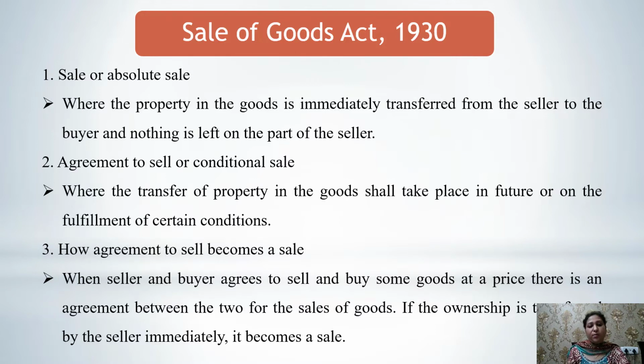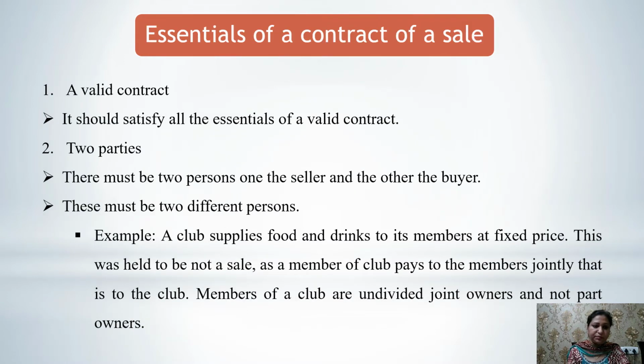When seller and buyer agree to sell and buy some goods at a price, there is an agreement between the two for the sale of goods. But when the ownership is transferred, immediately it becomes a sale. That means the agreement to sell becomes the sale on the transfer of ownership of the goods from the seller to the buyer.